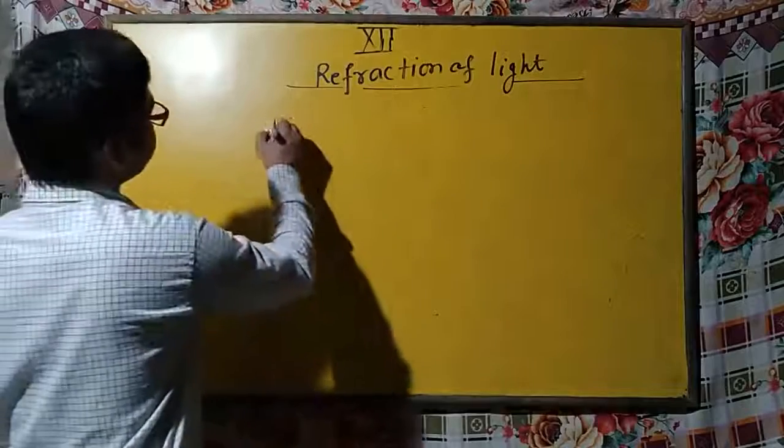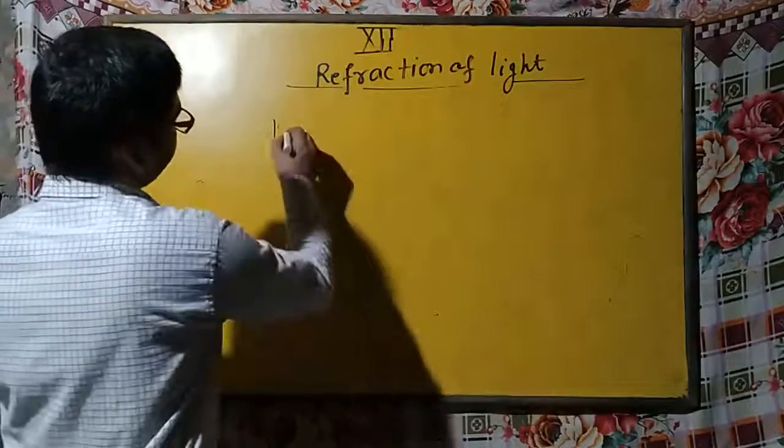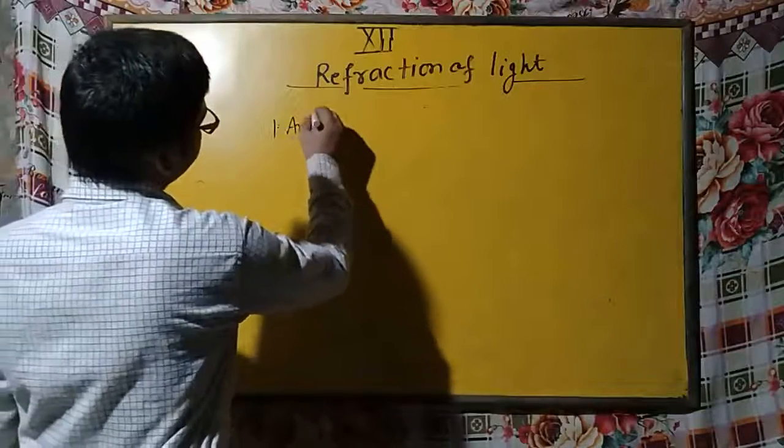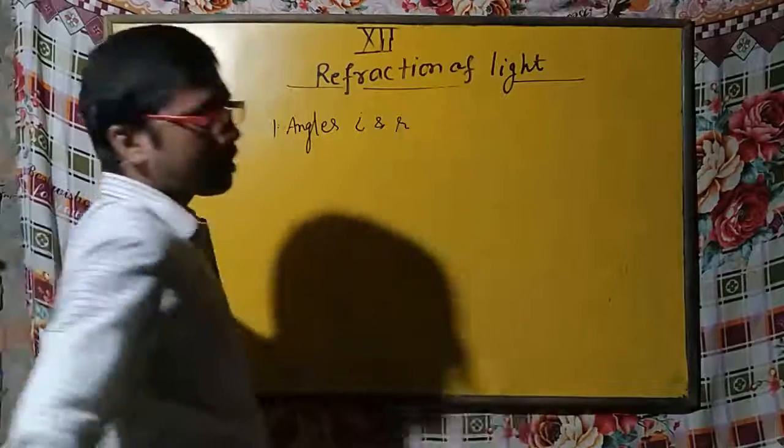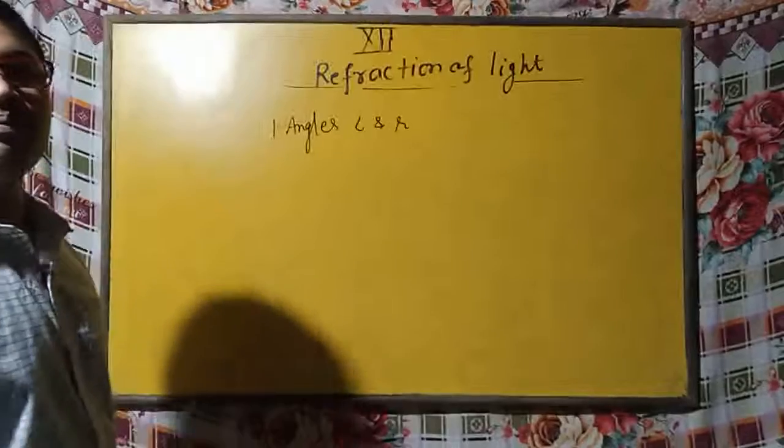The first point is that angles I and R are always measured from the normal.